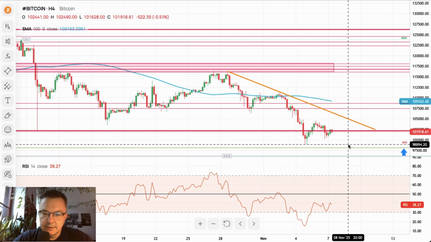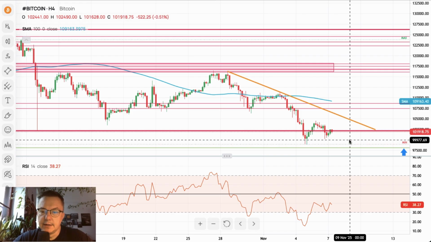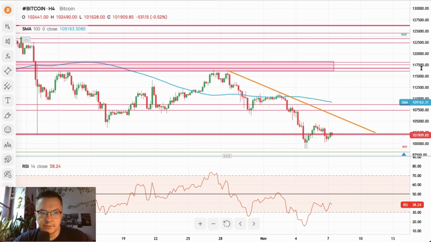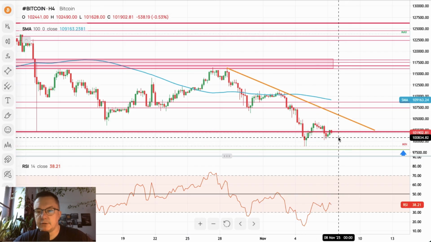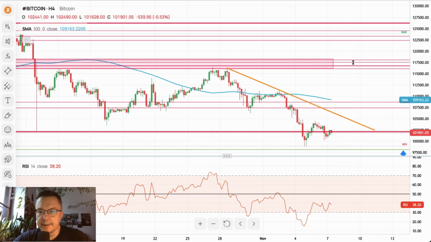So right now, very tricky situation. It's worth to keep an eye on the Bitcoin and the rest of the cryptocurrencies, because right now this market is waiting for the trigger to either continue the correction or for the trigger to burst higher. We're waiting for that. That's everything from me for today.